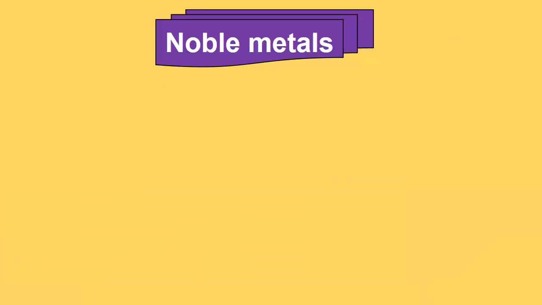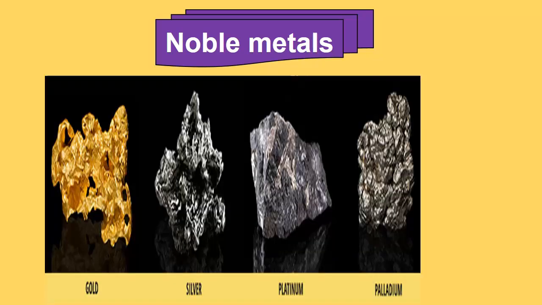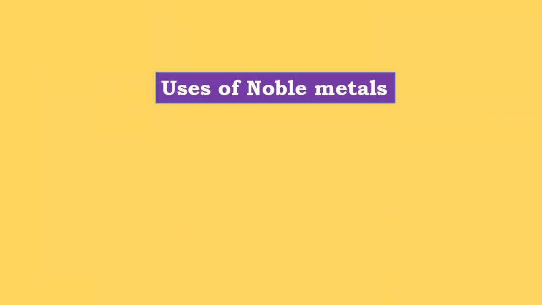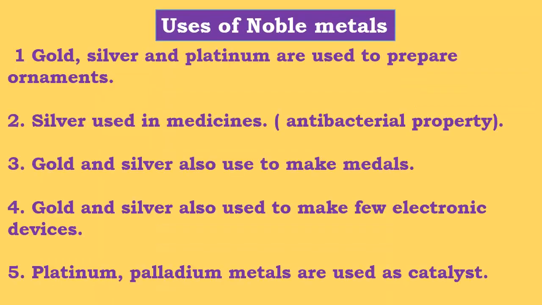Now children, there are certain metals which are termed as noble metals. Which are they? They are gold, silver, platinum, palladium and rhodium. And what are the uses of these? These metals are used to prepare ornaments, so they are very precious and very costly. Silver has an antibacterial property, thereby used in medicines.